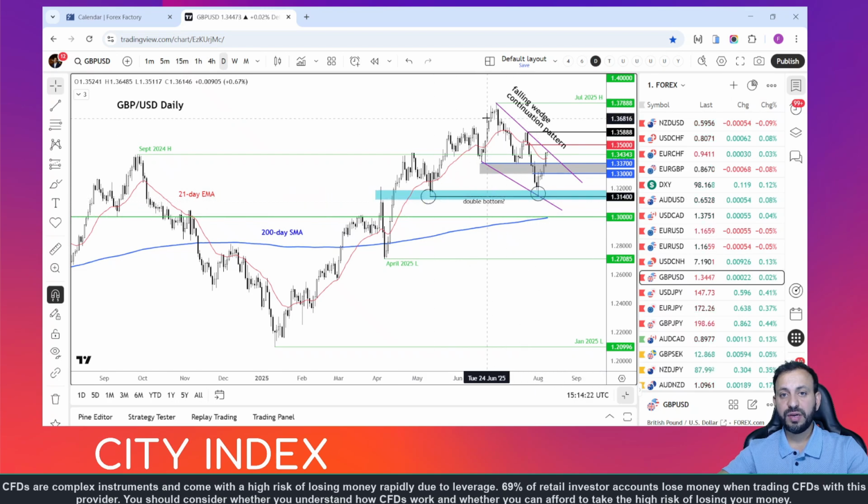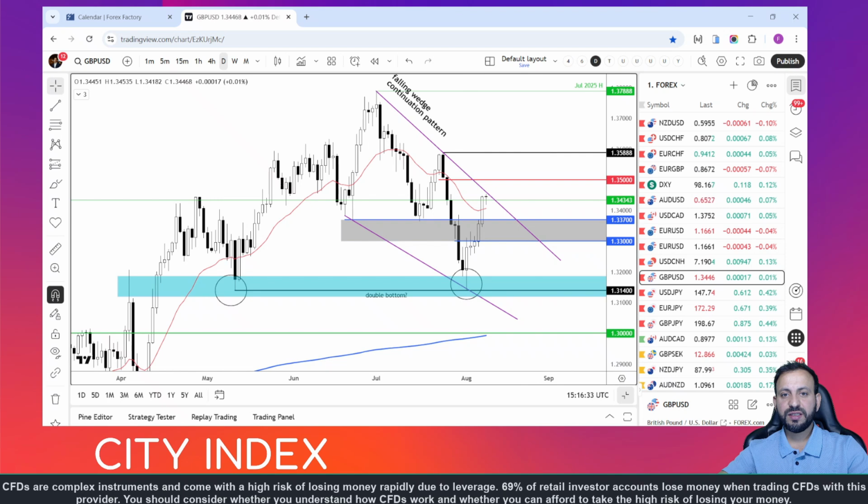On top of this, you have a continuation pattern that the cable has been stuck inside throughout the summer. And at the time of recording, it was testing the resistance trend of that pattern. In terms of resistance, 1.35 is going to be important, and then above that, there's not much obvious resistance until the 1.3588 level that was formed at the end of July.